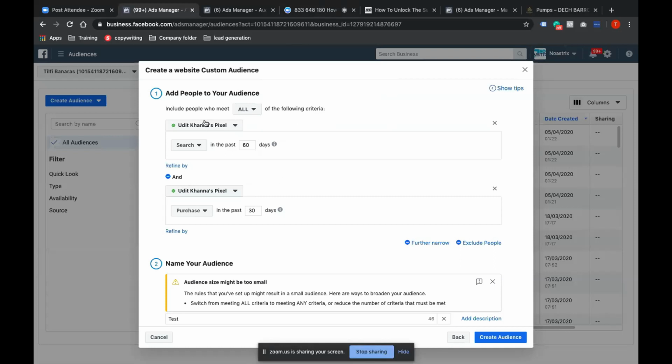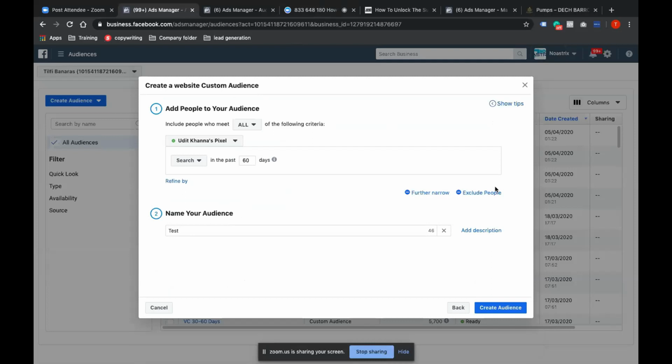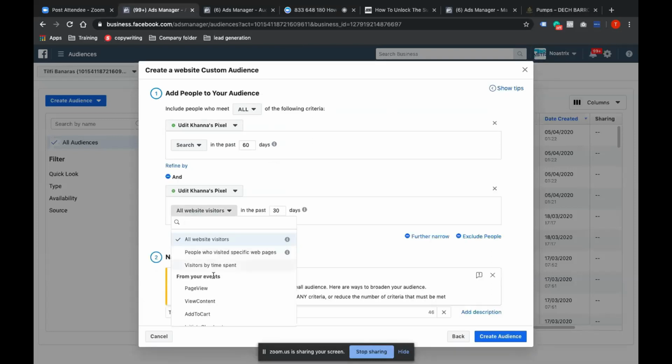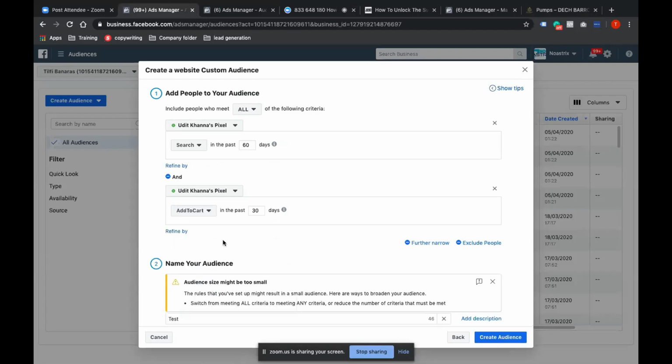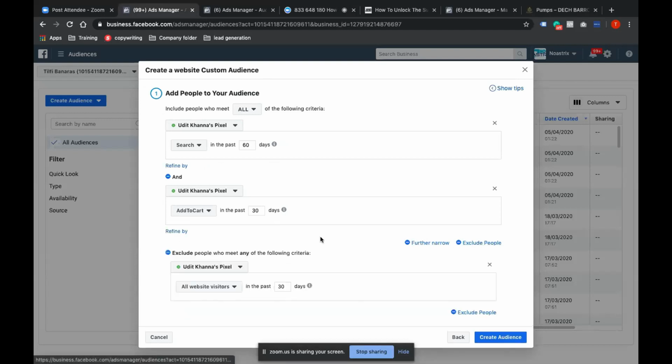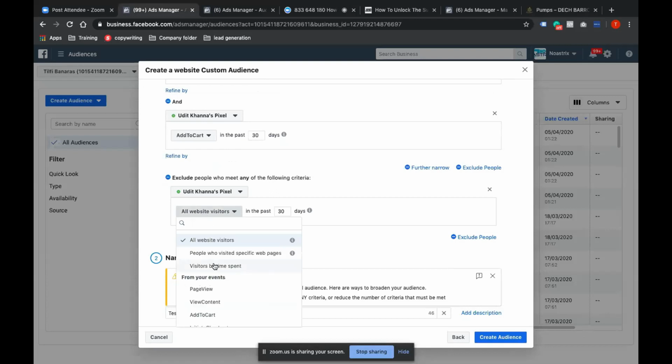Yeah. So I was saying that if you want to create a lookalike audience, then search, and after searching, if that person finally purchased, you can create a very, very wonderful quality lookalike audience out of this. And if I'm retargeting, then search, and then that person has done add to cart at least, and then I can retarget them, excluding people who have already purchased.